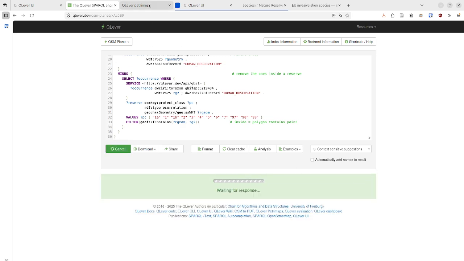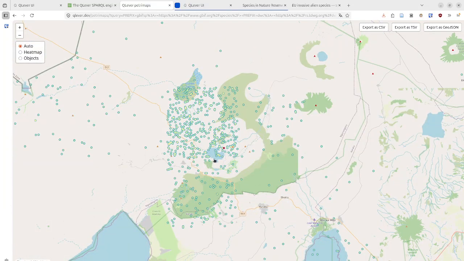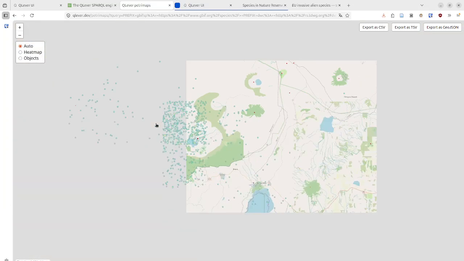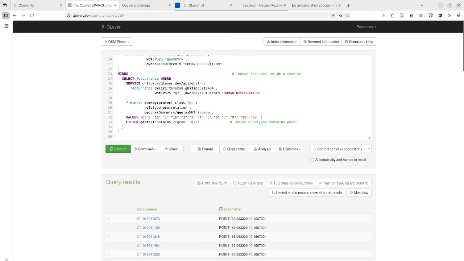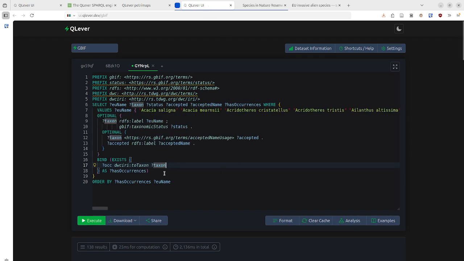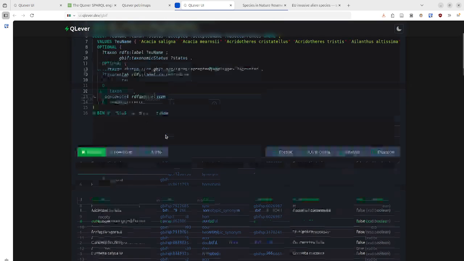Eventually I could click here and open this map where I can see heat maps or the objects that are the coordinate locations for lion sightings that are outside protected areas. And the labels of protected areas come from the OpenStreetMap database, right? So here's the result. It ran in 18 seconds. You could, for example, also add the names in the query for different species that are invasive in Europe. And by running this setup, you could see the occurrences of these species all over Europe, right?